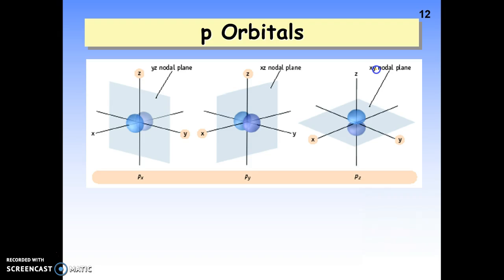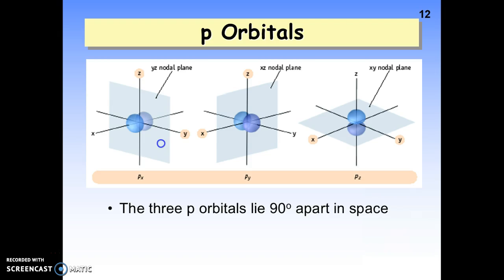Okay, so there are all the p orbitals. Here is the px. Notice it's along the x-axis, the py is along the y-axis, and the pz is along the z-axis. So these are the three shapes and orientations that are the p. So when you see them together, you're basically going to see lobes this way, and lobes going up and down in a three-dimensional setting. And I might show you one of those tomorrow just to give you a better idea. Okay, the three orbitals are aligned at 90 degrees apart in space so that there's plenty of room for the electrons.